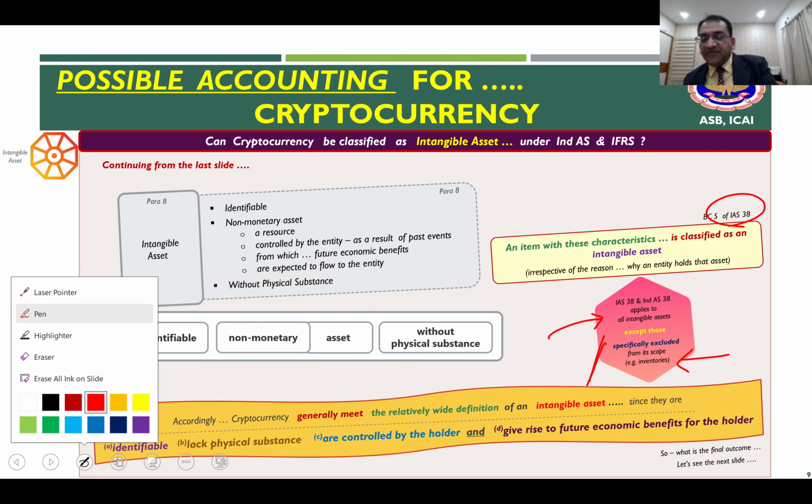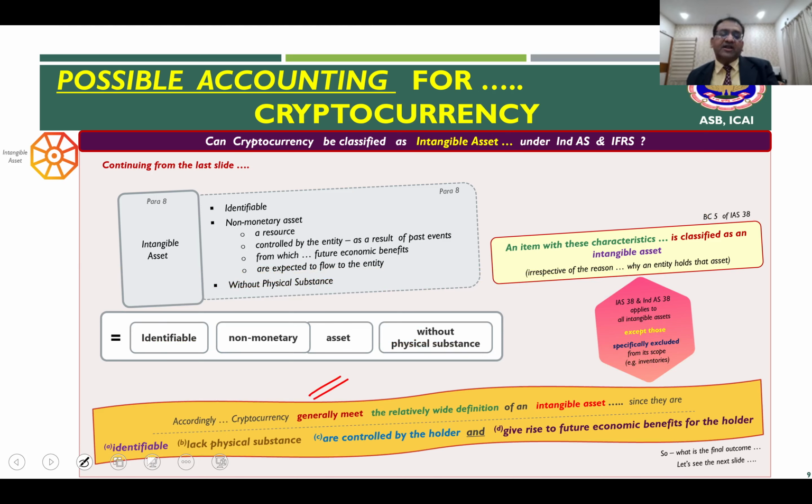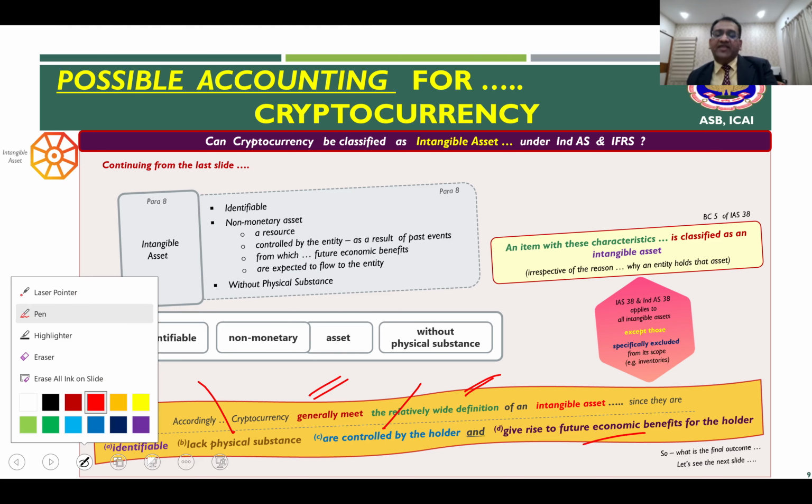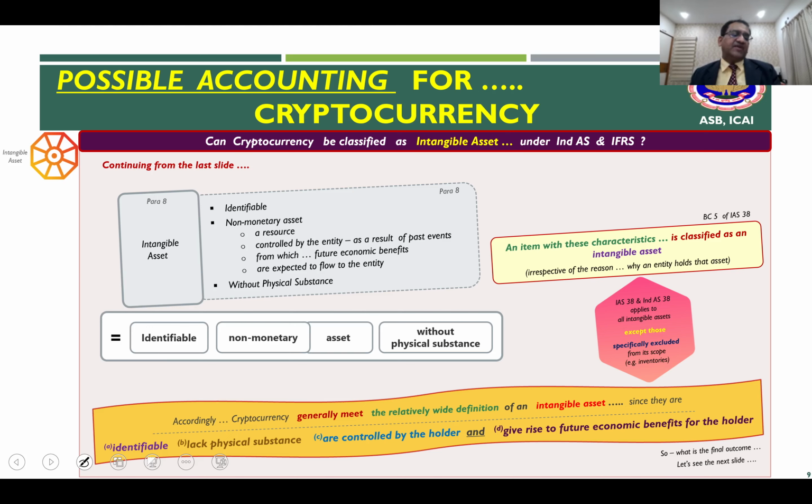Therefore, although cryptocurrency generally meet the wide definition of intangible assets because they are intangible, identifiable, lack physical substance, they are controlled by the holder and give rise to future economic benefit to the holder when they are selling or transferring these to someone else.